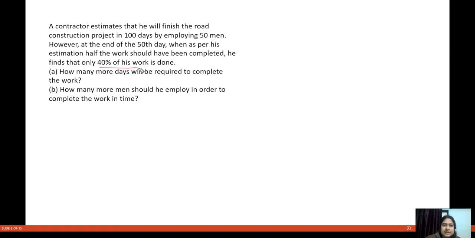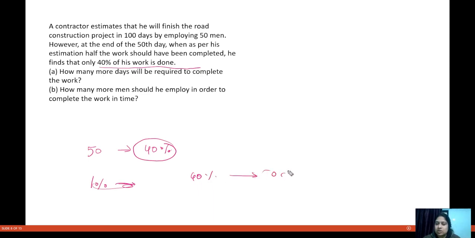They are saying that in 50 days, 40% work is completed. So 1% work is completed in how many days? 50 by 40 days.